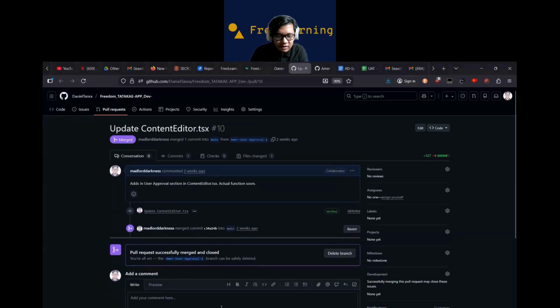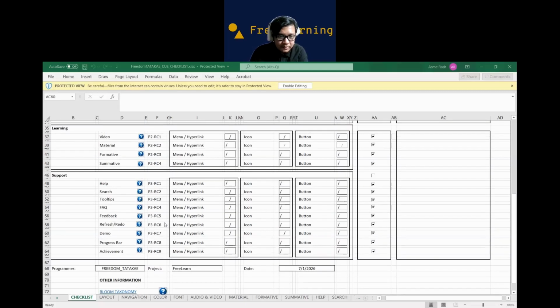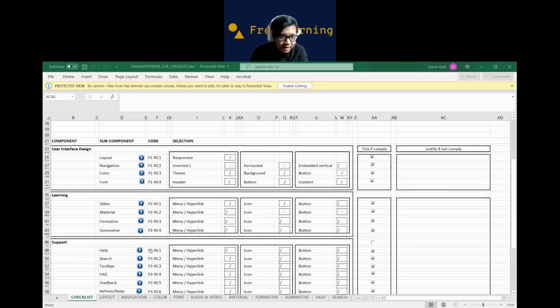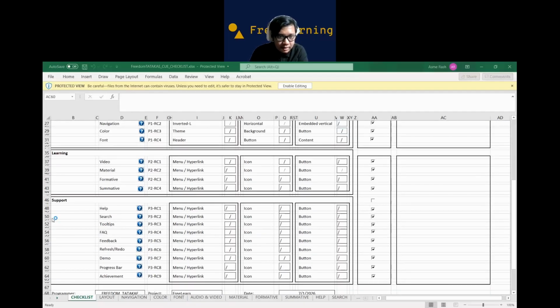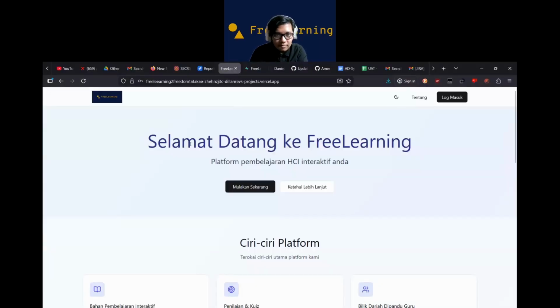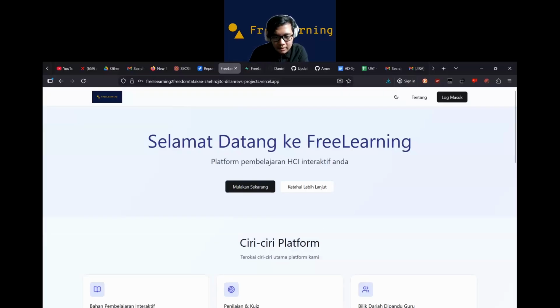So next is the CUE checklist. As you can see here, the CUE checklist. Everything is done. I think the most important is the support, which we showed back then. There are tons of support in there, and then you can also change to dark mode or light mode. Next, I will talk about the SD.